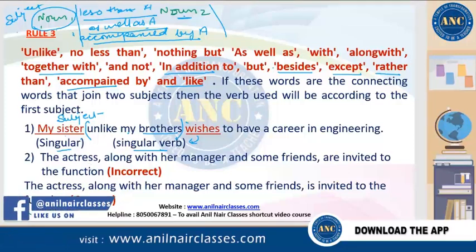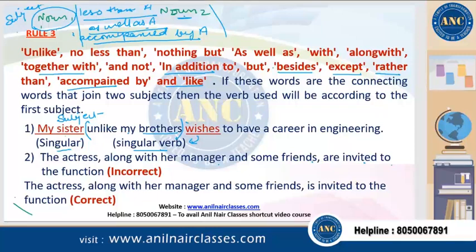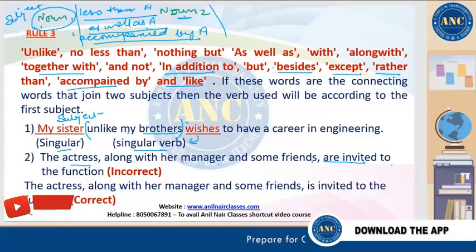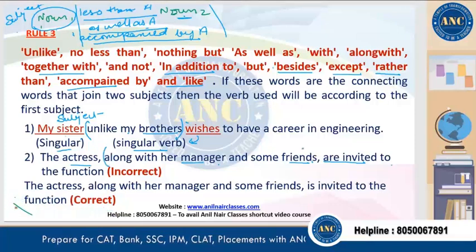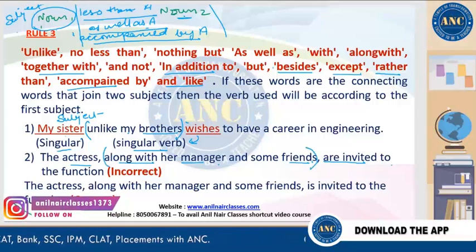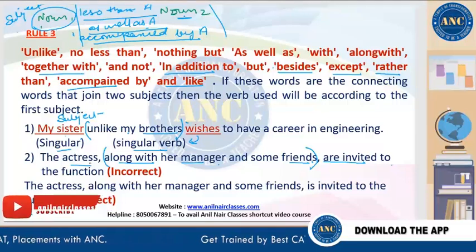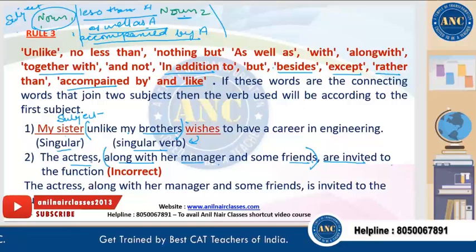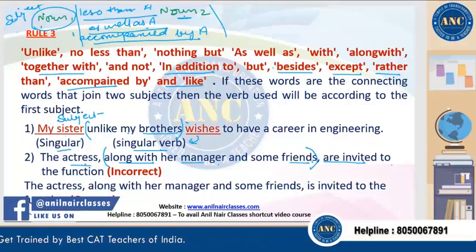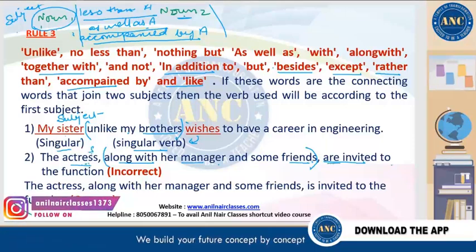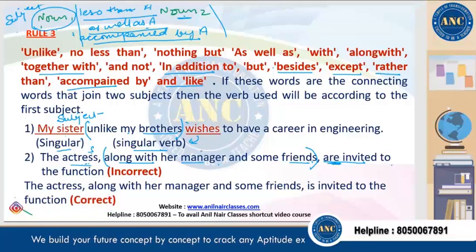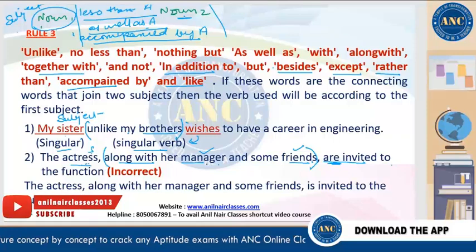See the next example. The actress along with her manager and some friends are invited to the function. So who are invited? We can say actress is there, then along with manager and the friends. Now here the manager and the friends are not joined with "and", but with a phrase like "along with". So these are not part of the subject. So who is invited to the function? The actress. Is actress a singular subject or a plural subject? It's singular. So this "are" is wrong. Why have they put "are" over here? Because they assume that manager and friends are also part of the subject, but they are not.